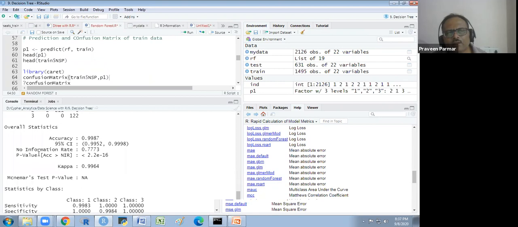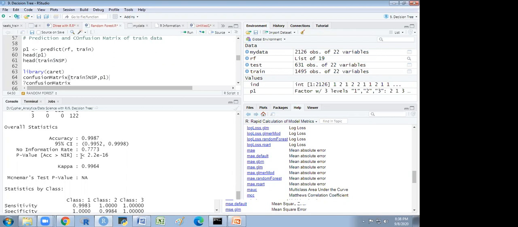You see here, the p-value is showing that the accuracy is greater than the no information rate, which is 0.7773. This is the hypothesis they are taking: the accuracy is greater than the no information rate. The null has been rejected. So the p-value, 2.2e-16, is significant.